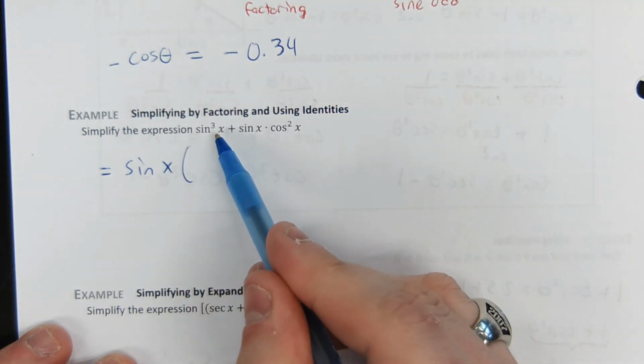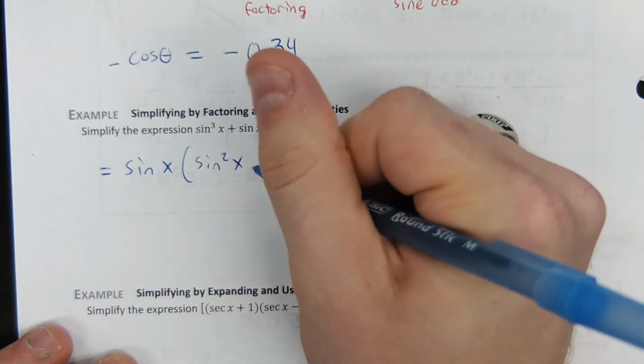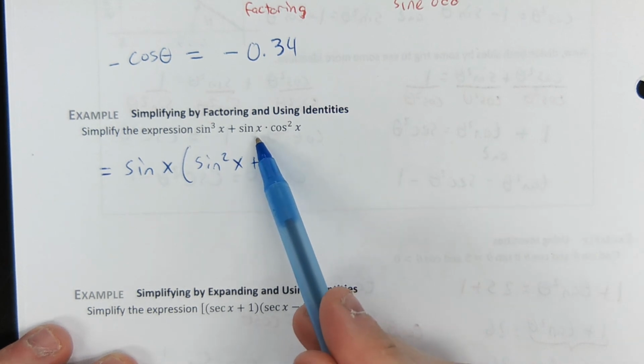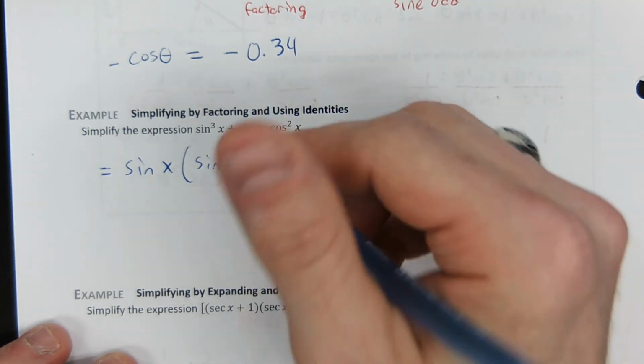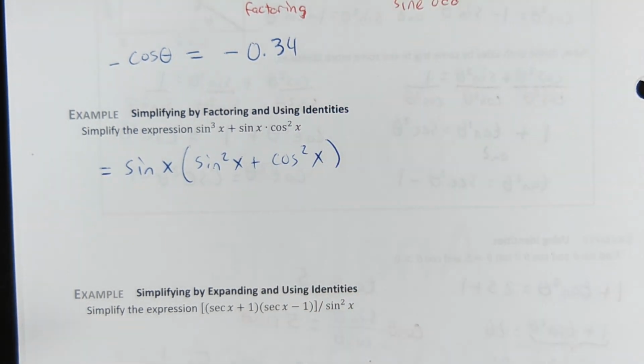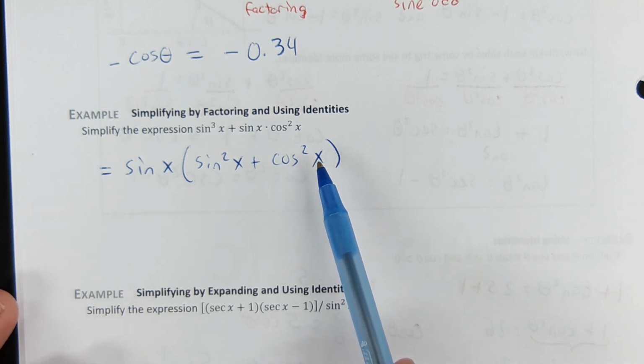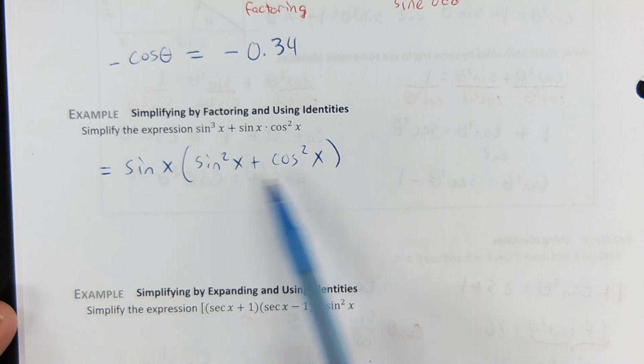If I take a sine of x out of sine cubed x, it's going to leave me sine squared x. And if I factor the sine x away from sine x times cosine squared x, it's just going to leave me cosine squared x. Wait a second. What is sine squared plus cosine squared? It's 1. This is the Pythagorean identity.